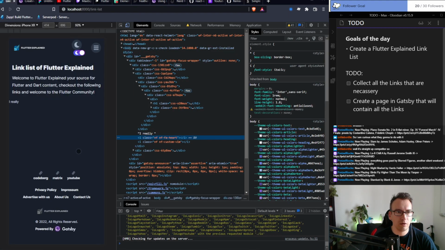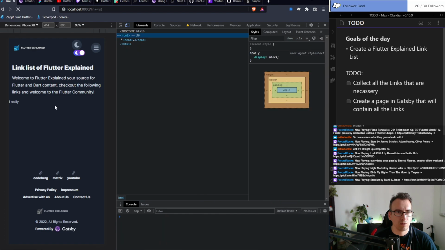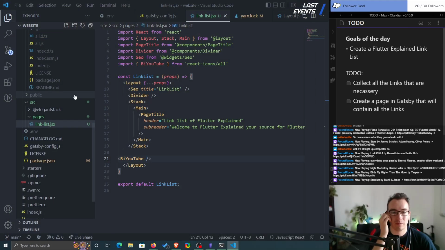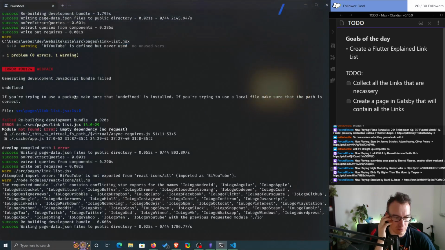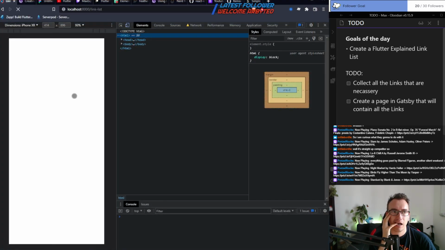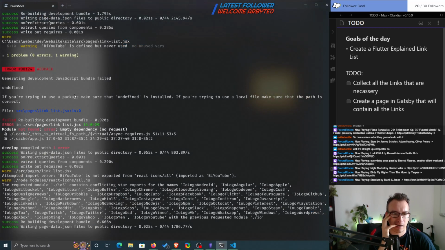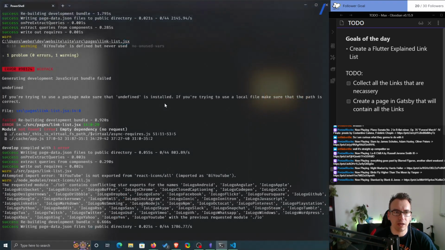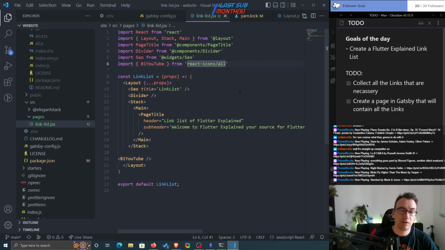Okay, so let's see. What is that? Okay, the website looks a little bit broken at the moment. Where's my terminal? Here. Okay. The requested module IO5 contains conflicting star exports. Okay, so there is just too much in that all, so it's a bad idea to import that, I guess. So instead of that, let's take just BI.